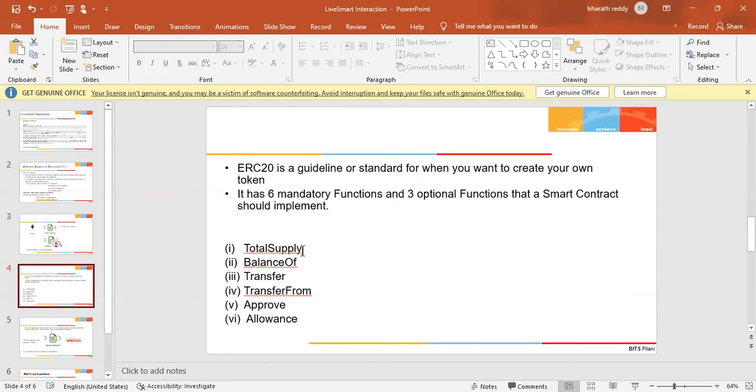And then there are 2 transfer methods. The transfer method takes a certain amount of tokens from the total supply and gives them to a user. And the transferFrom method is basically used to transfer tokens between any 2 users who have them. Any 2 users who have these tokens can trade using transferFrom.